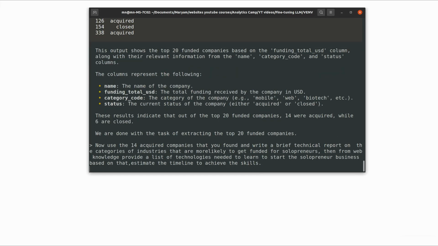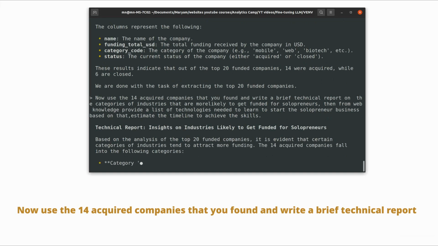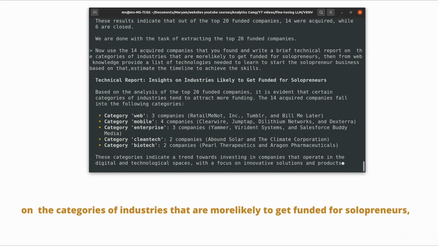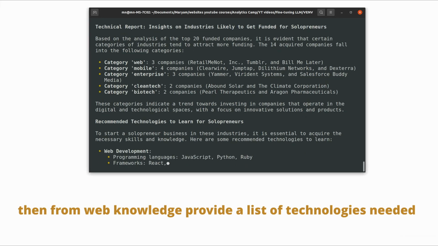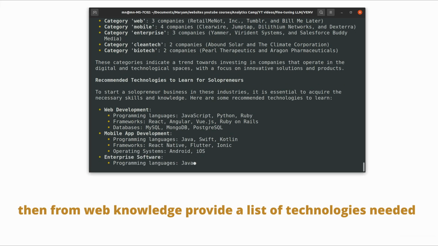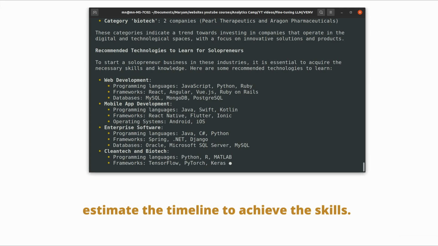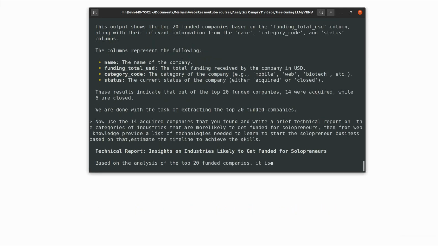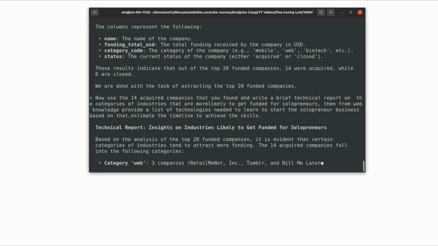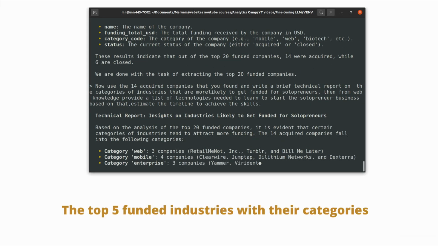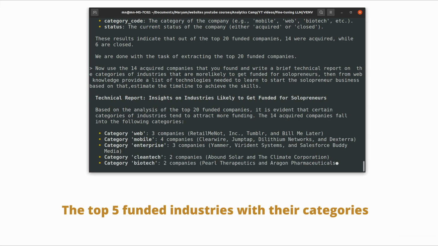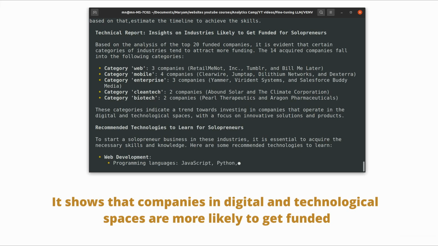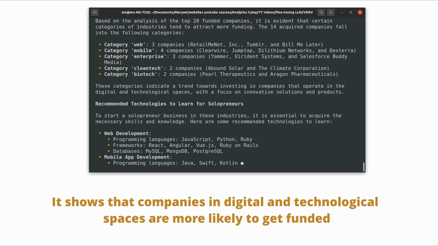Next, I prompted the model to write a technical report based on the previous findings to show which category of companies are more likely to get funded, and then from its own knowledge base provide a list of technical skills needed for those categories, plus an estimation of timeline to acquire those skills. As you can see, the report is quite detailed. It shows the top 5 funded industry categories in the dataset with their main startup names, and it concludes that companies in digital and technological spaces are more likely to get funded.